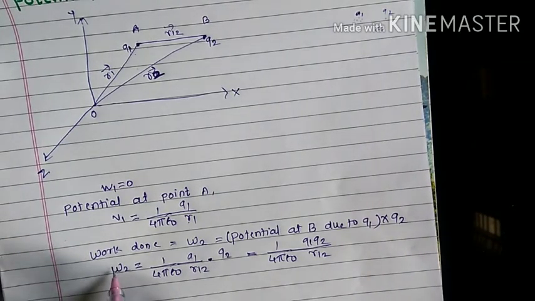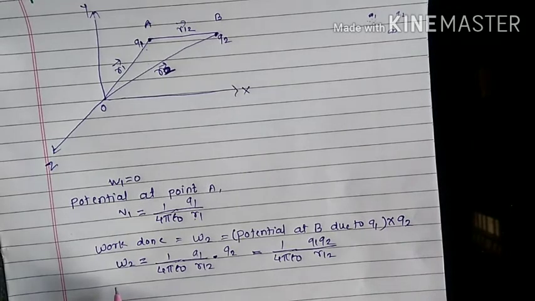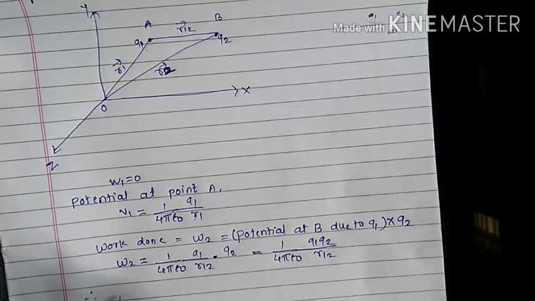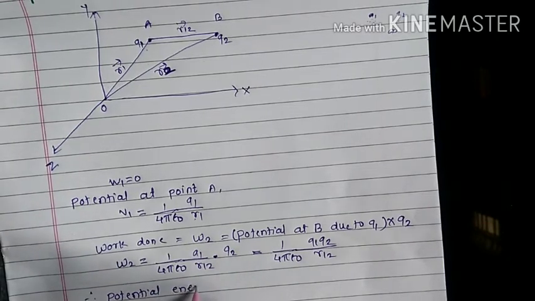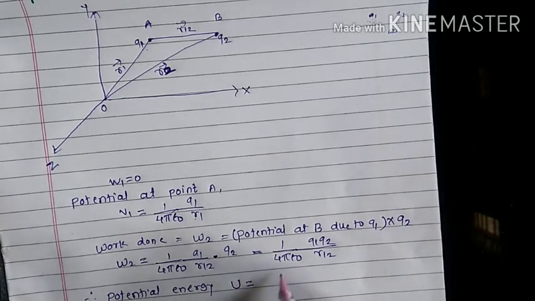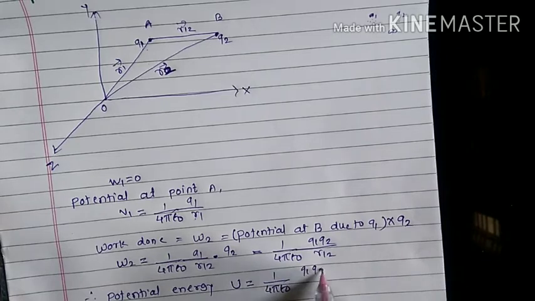And this work done is stored in the form of potential energy. Therefore, potential energy is equal to 1 upon 4 pi epsilon naught Q1 Q2 divided by r12.